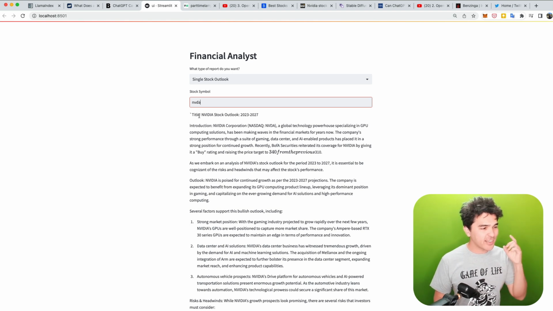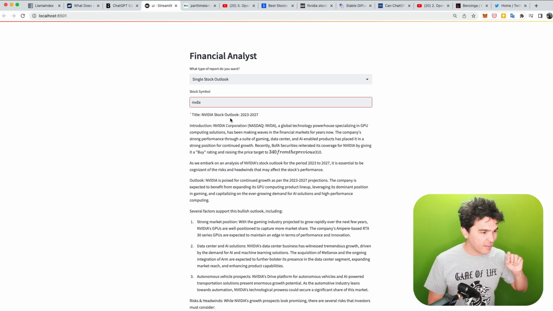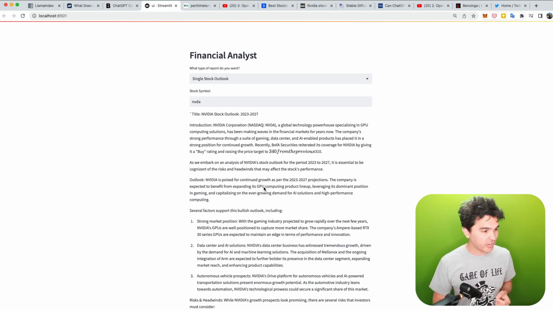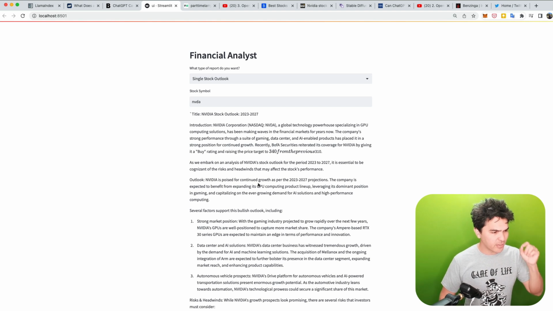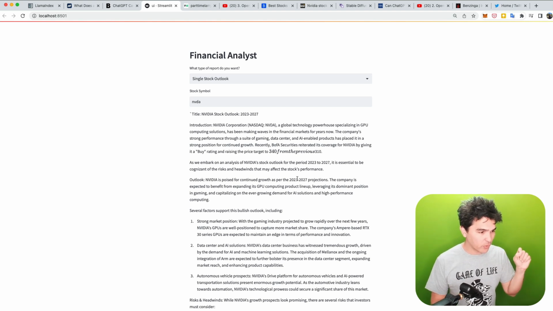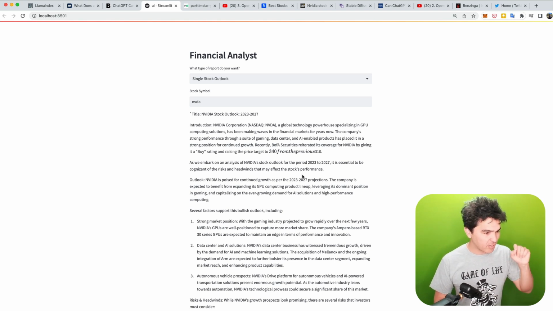The title of the report is NVIDIA Stock Outlook 2023 through 2027, a 5-year outlook. It has an introduction. It has an outlook. NVIDIA is poised for continued growth as per the 2023 through 2027 projections, expected to benefit from expanding GPU computing product lineup.